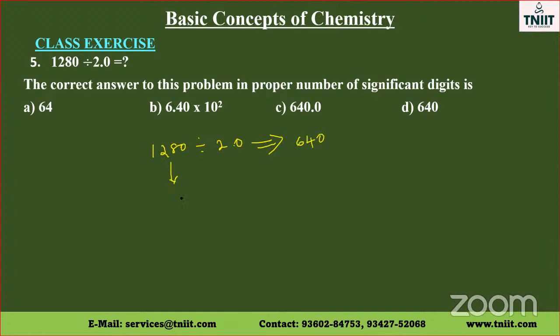Here the significant figures are 4. Here the significant figures are 2. So the answer should be given in 2 significant figures. Therefore, it will be 6.4. Since there are 2 significant figures, it will be 6.4 × 10^2. So the answer will be 6.4 × 10^2, which has 2 significant figures.